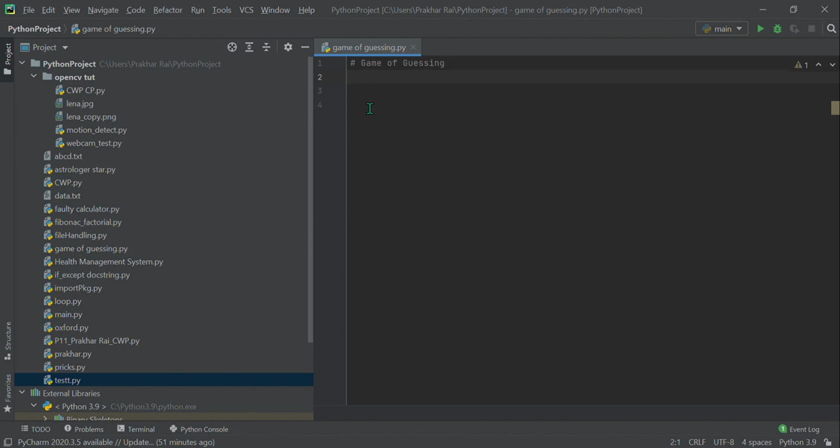So basically the user enters or guesses a number, and we specify in the code that you have to guess it between 1 and 20, let's say, and the number which he or she has to get is, let's say, 80. And let's say in the first attempt the user gets it wrong. Let's say he or she guesses the number 5. So your code should say that the number is too small, and so the user gets to know, okay, now I have to guess a number which is greater than 5.